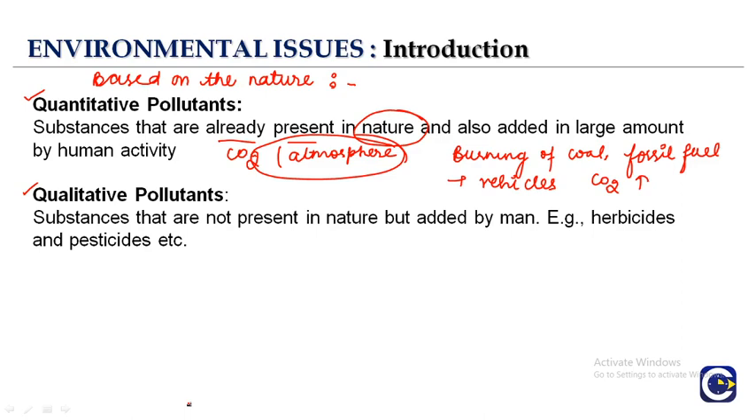When we are talking about the qualitative pollutants, that means about the quality of that substance. Substances that are not present in nature, like CO2 is, but are added by man. There are human activities which are actually making those pollutants and adding them to nature, like herbicides and pesticides. The suffix -cide means killing. Herbicides are chemicals used for killing herbs, and pesticides are used for killing pests.